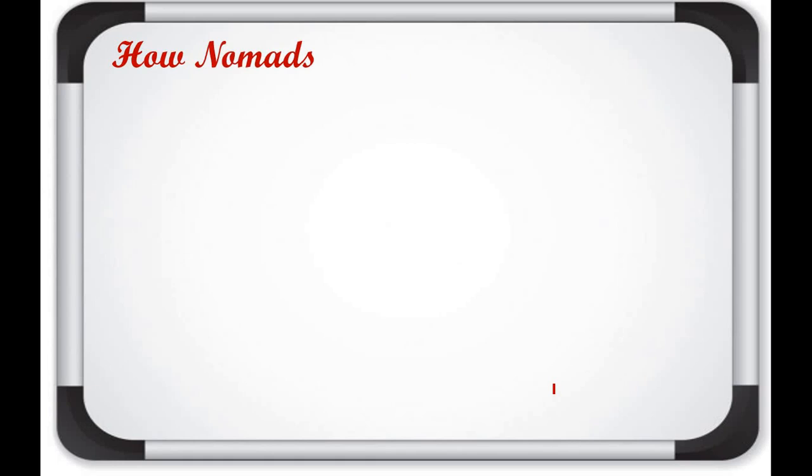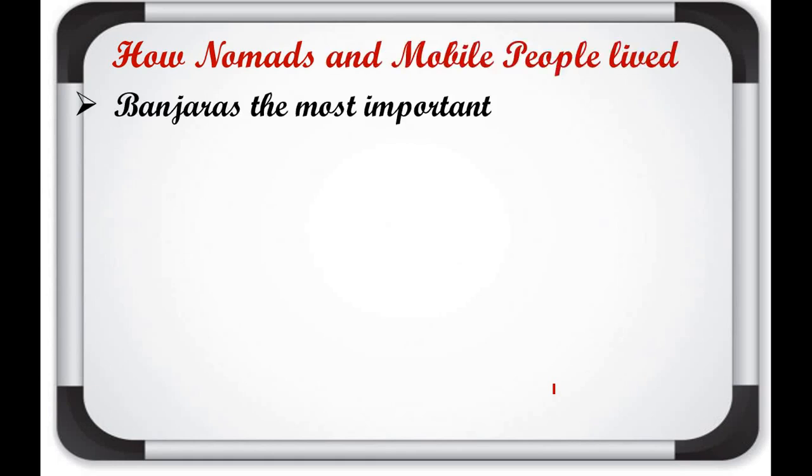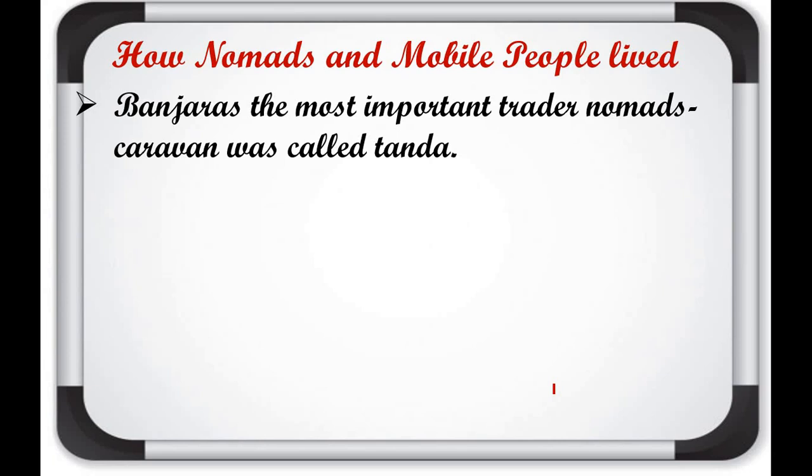Another nomadic community was the Banjaras, a very famous tribal community, and they also lived in a group. They always moved in a group with their animals, and this group of animals, or caravan, was known as Tanda.